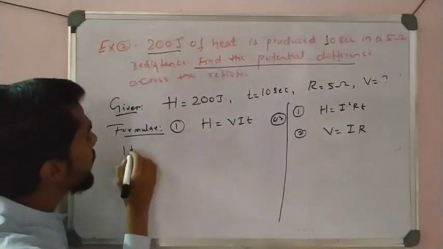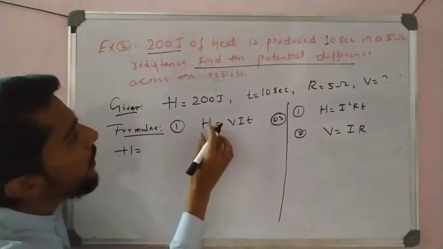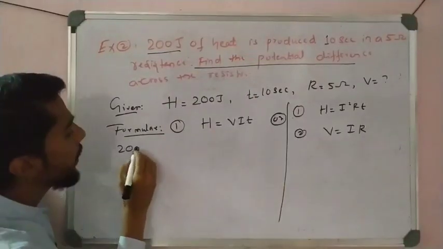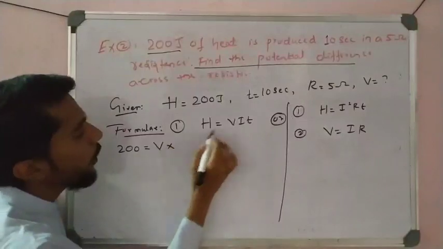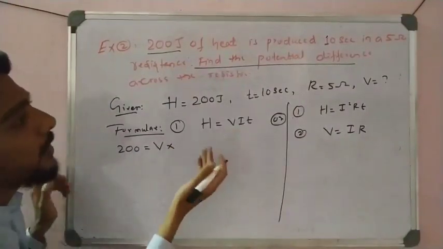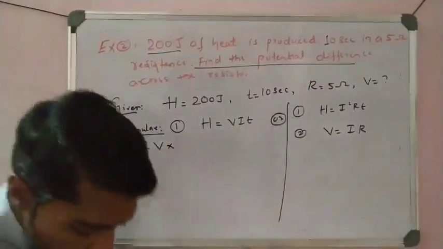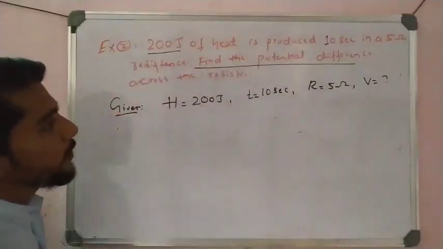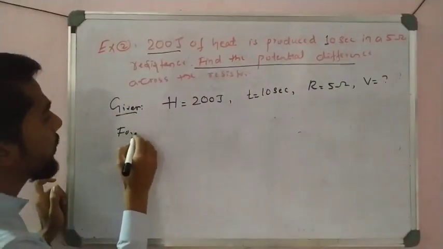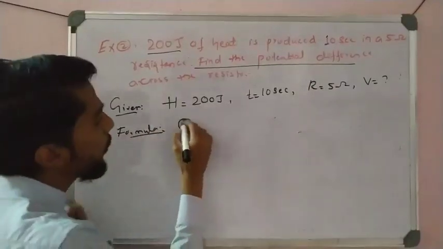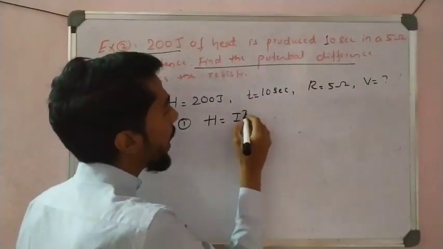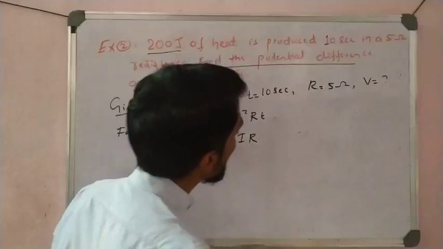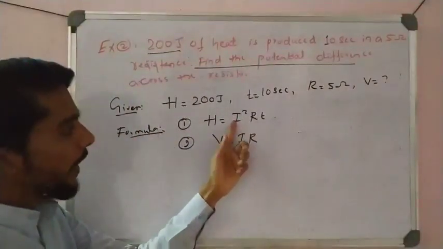So heat generated H is equal to V into I into T. What is V? V we have to calculate, correct? What is H here? H is equal to 200, right? What is I? I is not given. Okay, this is not possible, students. So we have to use only these two concepts. Current is absent here, so first we use H is equal to I square RT, and then we use V is equal to IR, right? First find the value of I, then put it here, and we get V.